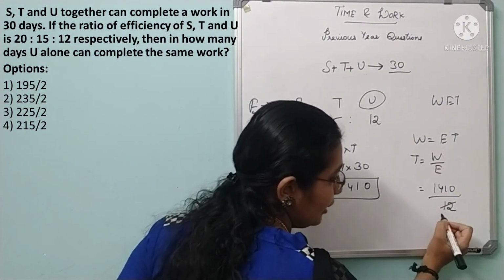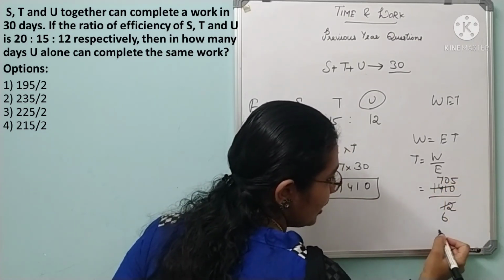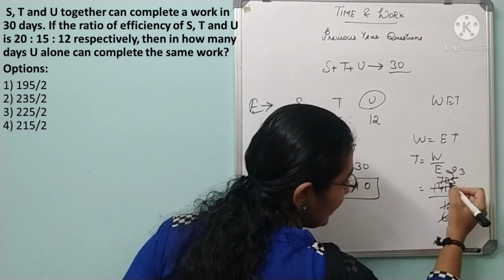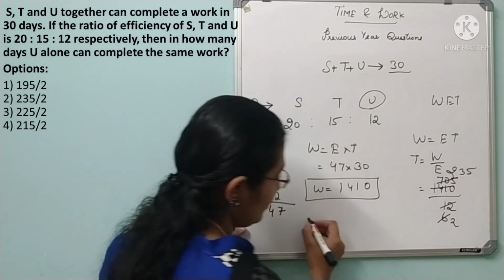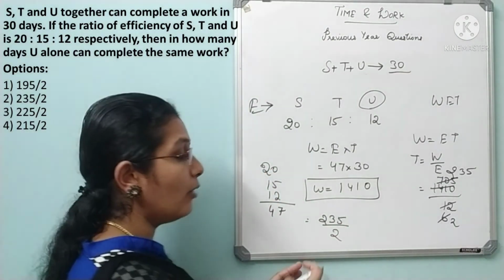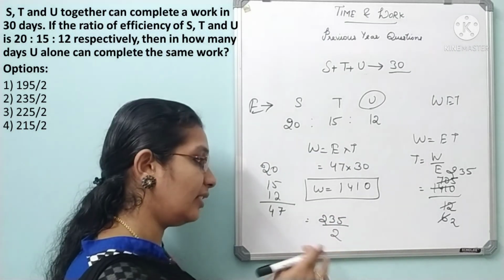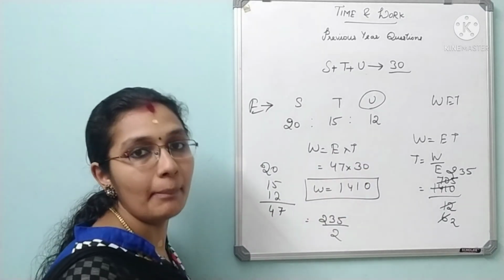Now cancel it in the 2 table. 2 6s are 12, 2 7s are 14, 2 5s are 10. Then 3 table. 3 2s are 6, 3 2s are 6, 3 3s are 9, 3 5s are 15. So 235 by 2. Check for the option. If you have an answer like this, you can just stop like this. Otherwise, if you have a decimal point answer, then you can proceed further and find the exact time taken by U to complete the work. Clear?